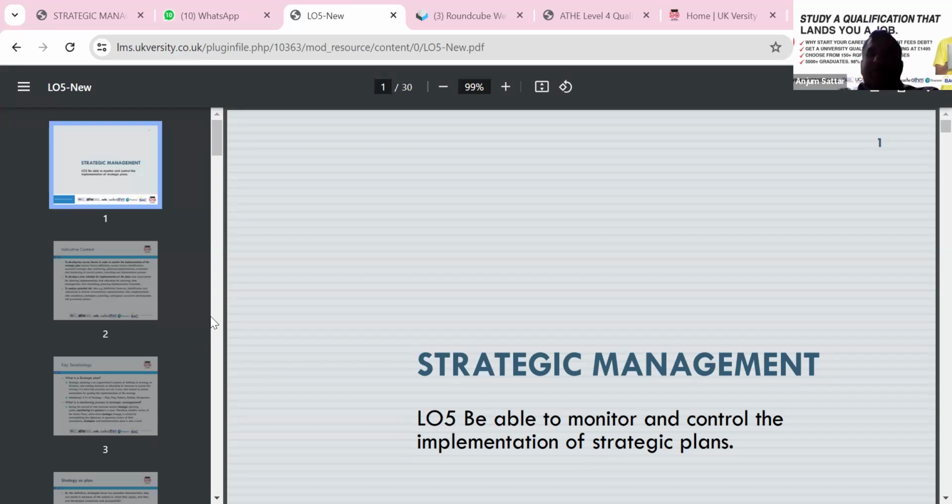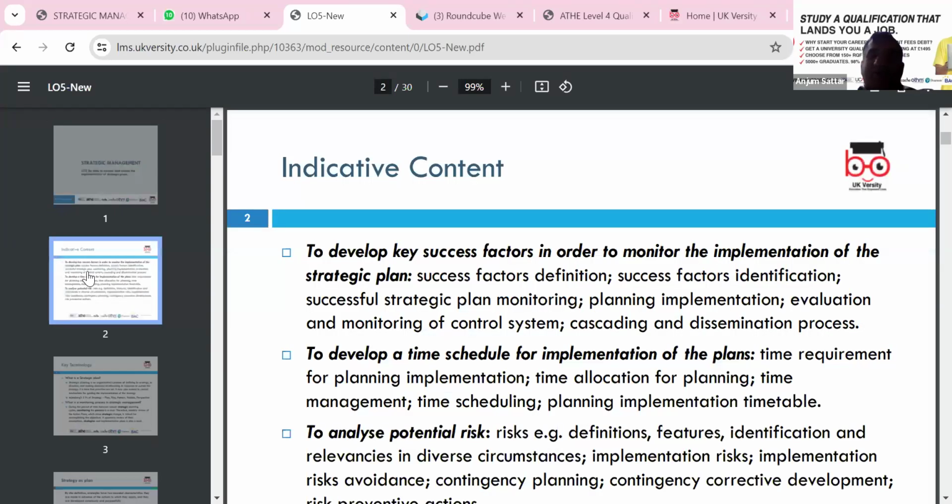Okay, strategic management and LO5, which is to be able to monitor and control. Control means corrective action. So planning and control work together. If you plan things but you don't have control, you can't really achieve. So plan and control work together, and we look at the strategic long-term plan.